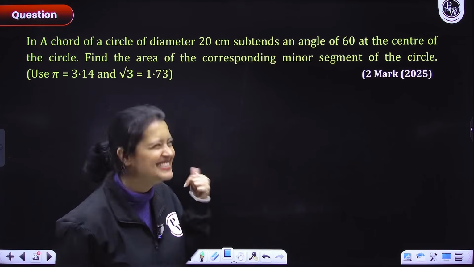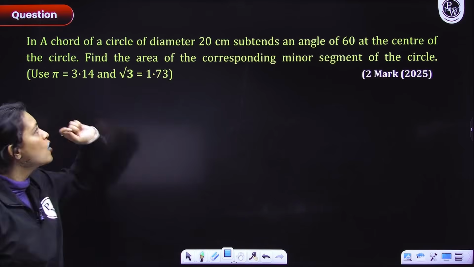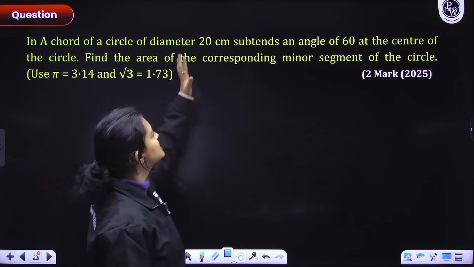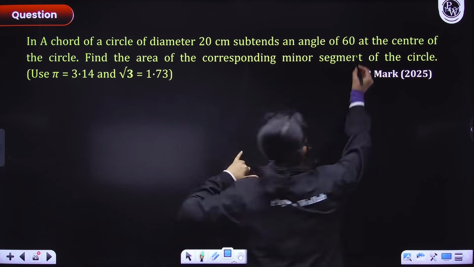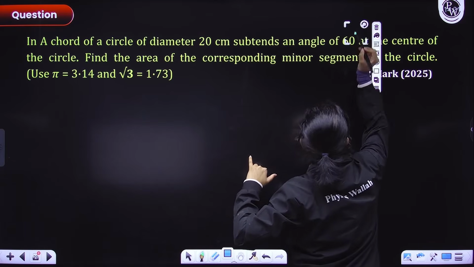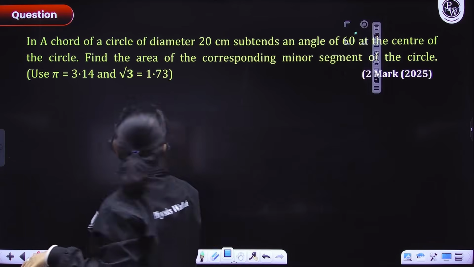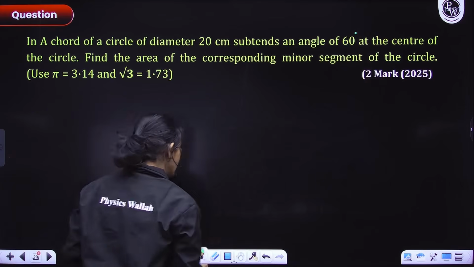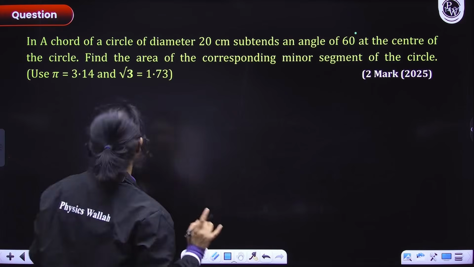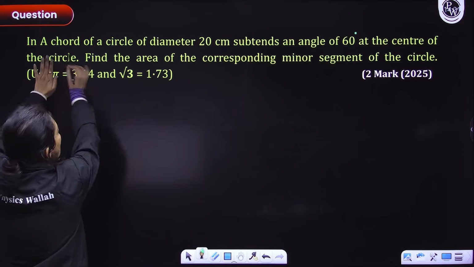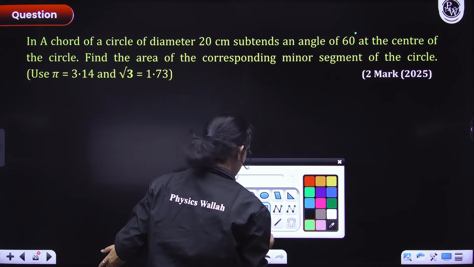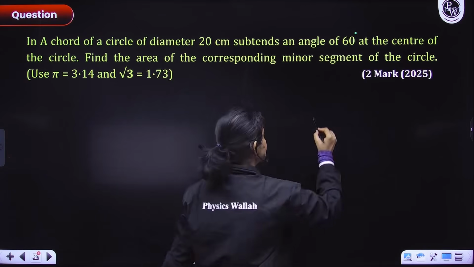Again, an easy one. Okay, if a chord of a circle of diameter 20 centimeter subtends an angle of 60 degrees at the center of the circle, then find the area of the corresponding minor segment of the circle. Okay, so we have to figure out the minor segment's area. What do we have, everyone? We have the chord and the diameter of the circle is given as 20 centimeter.